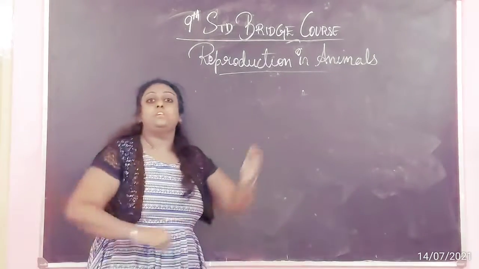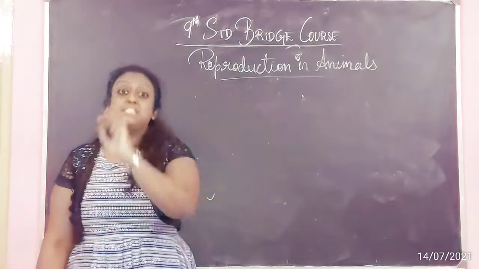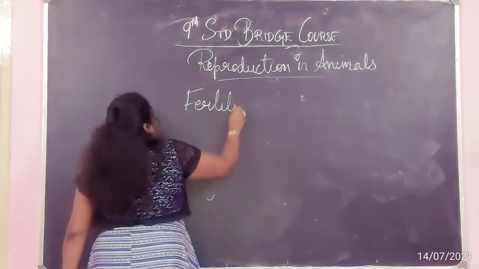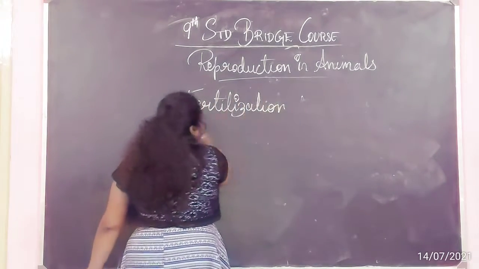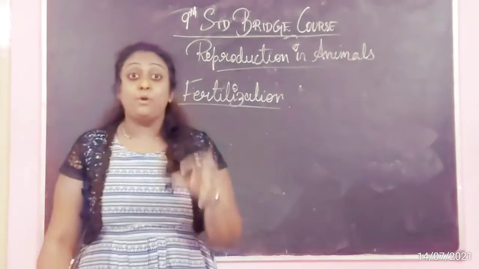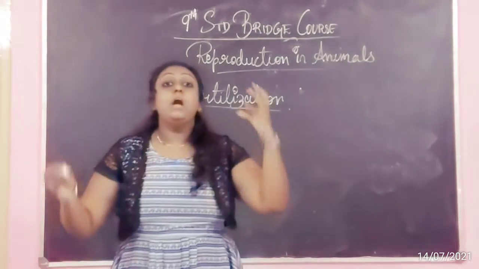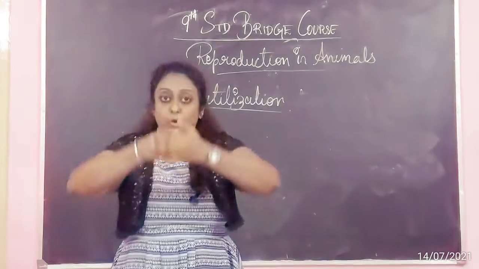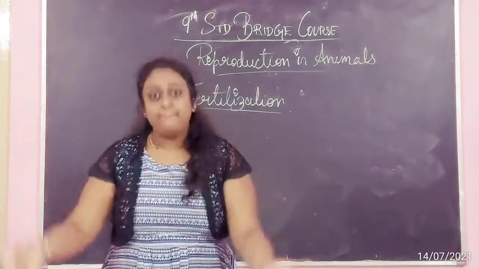Before getting into what is asexual and sexual, we will learn a term called fertilization. Now what is fertilization? As I said, no male and female, no boy and girl. When male gametes and female gametes fuse together to form a new cell.